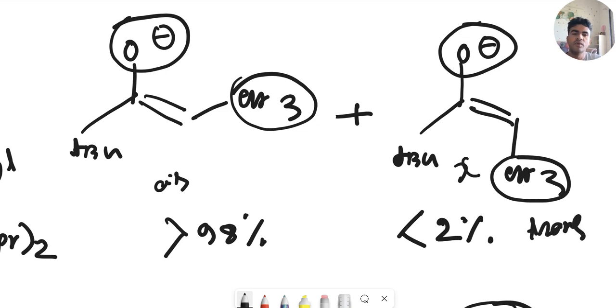On the same side it is called the cis enolate, and this is called the trans enolate. In the trans enolate, there is a tertiary butyl group, which is a very bulky group. So the two groups will be on the same side, so there will be some steric crowding here. That is the reason the trans enolate will be produced in minor amount and the cis enolate in major amount.